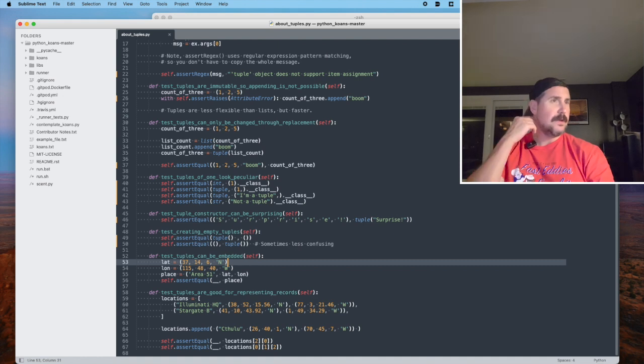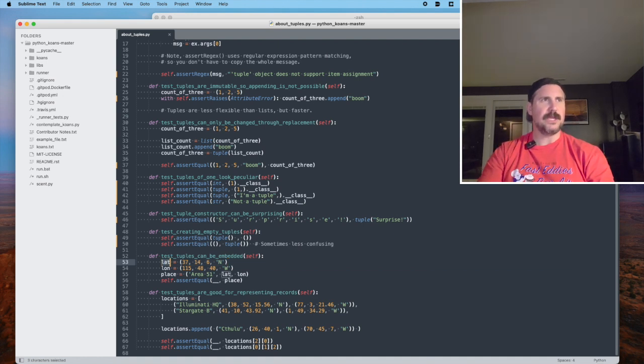Okay. So we've got on line 53 a tuple set to a variable lat. And then on line 54, a tuple set to variable lon. Line 55, a tuple set to variable place, Area 51, that embeds the previous two tuples. Now we're going to assert equal. So what does place equal?